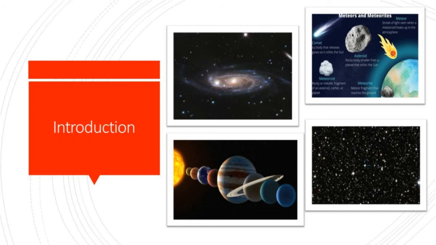The universe consists of galaxies, planets, stars, meteoroids, satellites, and all other forms of matter and energy. And it is a world of wonder. Let us move into this world of wonder to know more interesting facts about the place of residence of our solar system.